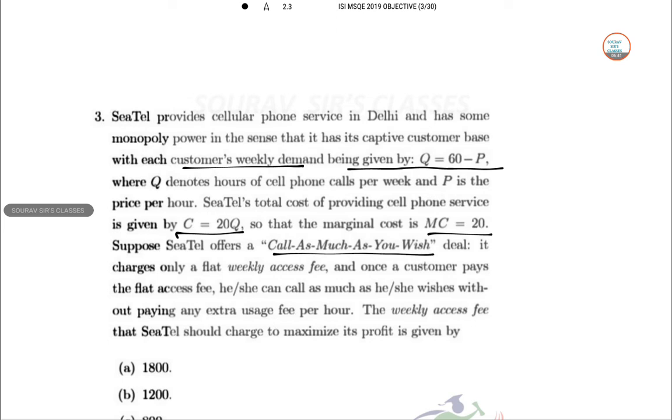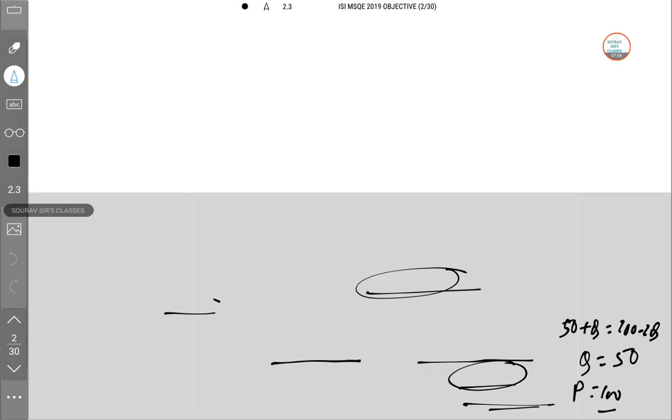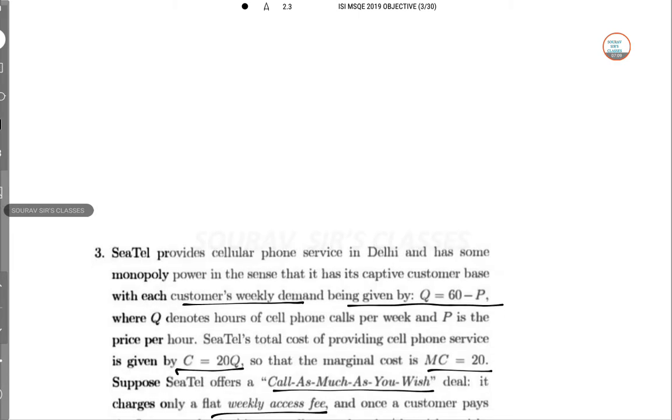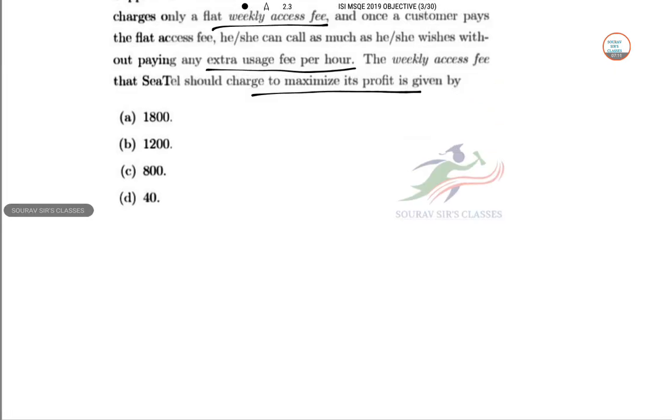It charges only a flat weekly access fee, and once the customer pays the flat access fee, he or she can make calls with no extra usage fee per hour. So what weekly access fee will Cetel charge in order to maximize profit? Okay, I think I haven't written the last question's answer. Oh yes, I've written it, this is 200. So now let's solve this.